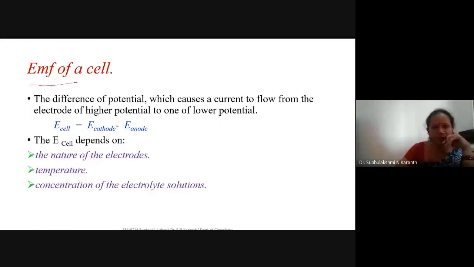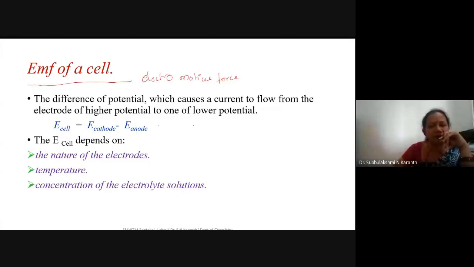What do you mean by EMF? That is the difference of potential which causes a current to flow from an electrode of higher electrode potential to an electrode of lower electrode potential. That's why we write E cathode minus E anode, that is nothing but E cell.